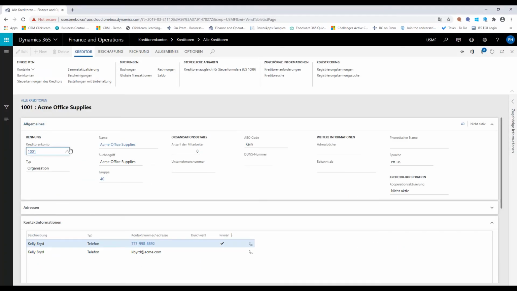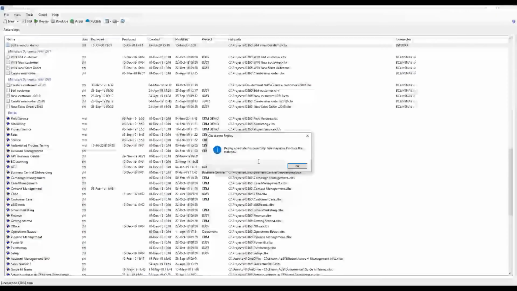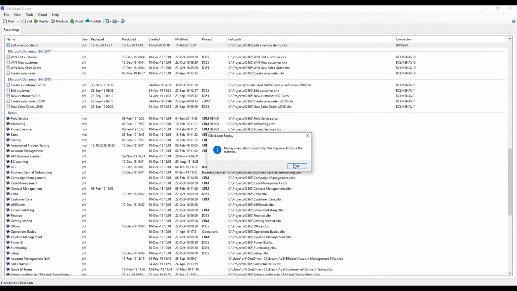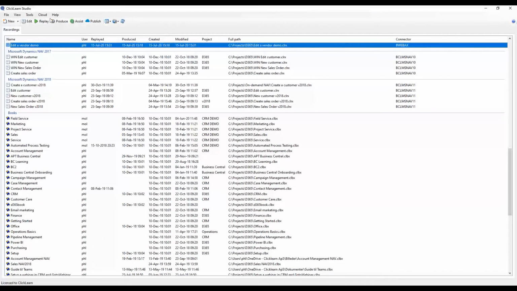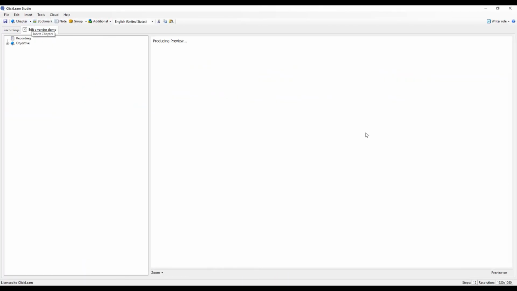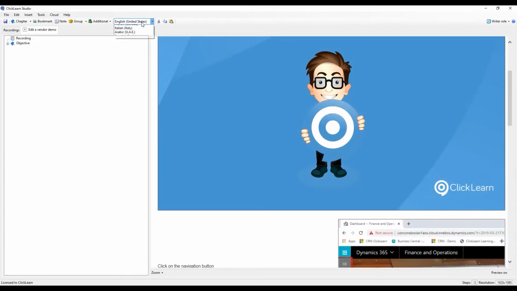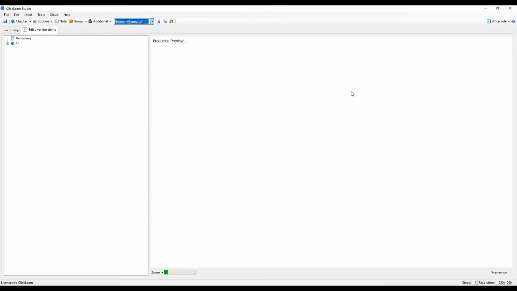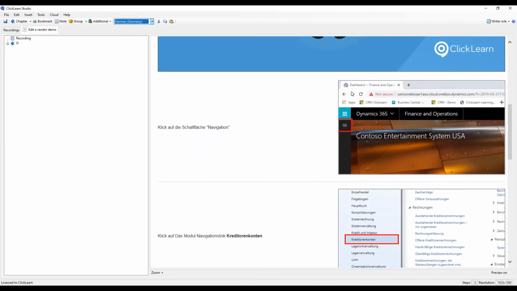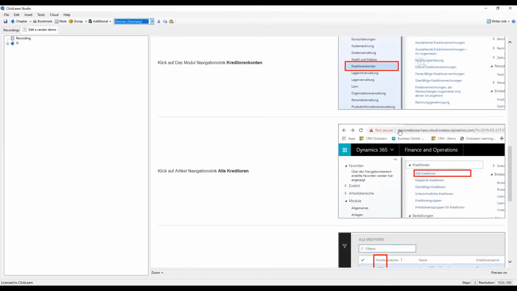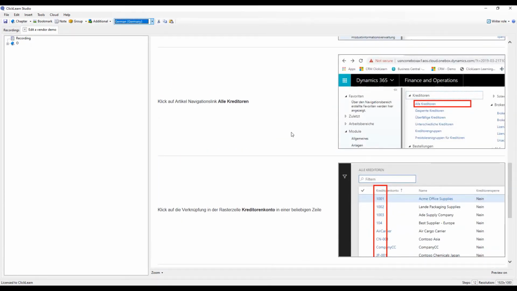Now re-recording all the steps that we just did before. And as soon as it's done with all of this, it will tell me the replay is now completed successfully. Thank you very much. I can say, let's take a look at it. First of all, you will see that I still have everything here in English as I was looking at before. But if I change this one over to German now, you will see that everything in here is now updated into German. All of the small ghosts that we saw before, they have been removed by the replay.